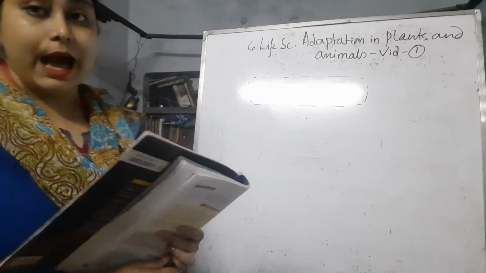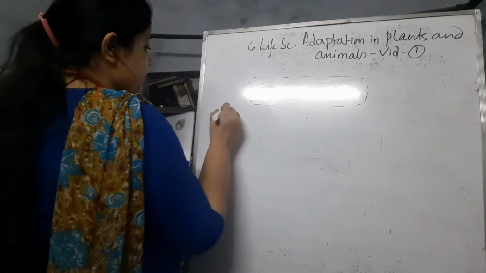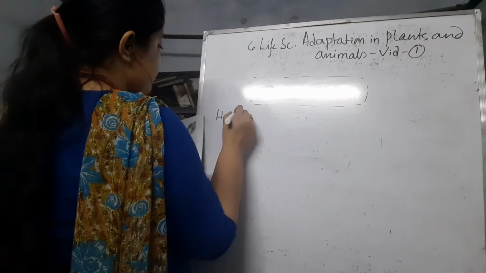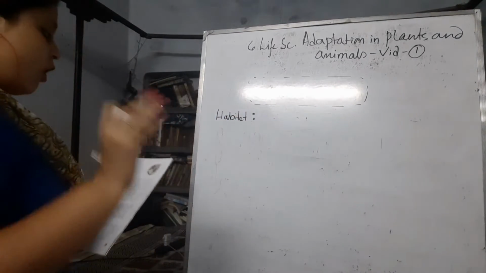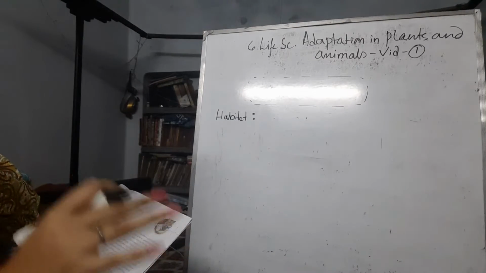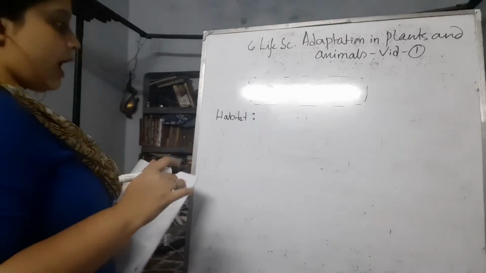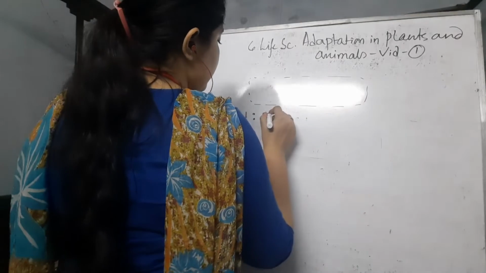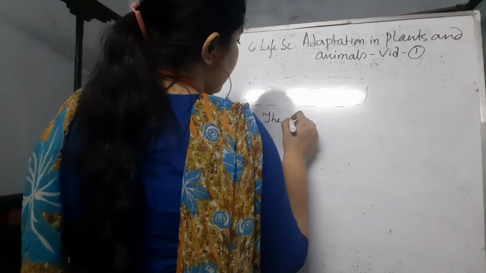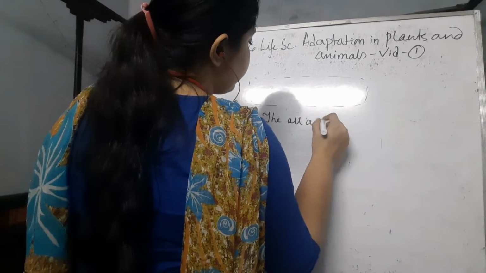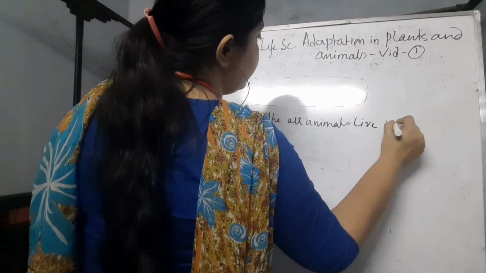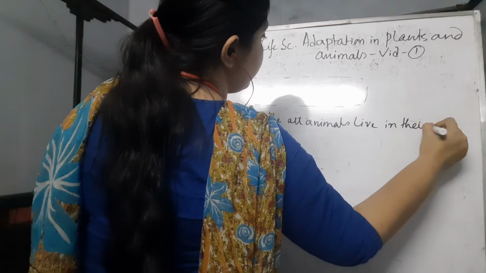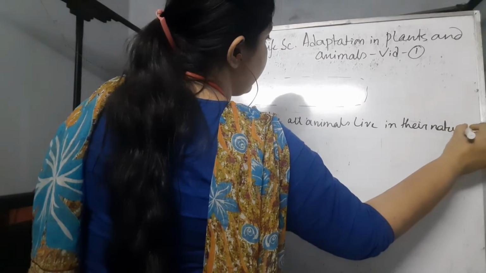So what is habitat? Habitat is where all these organisms live, in their natural homes. This is called habitat.